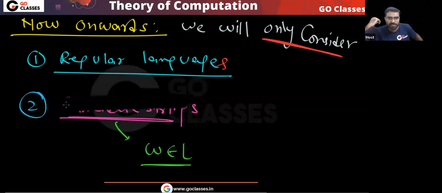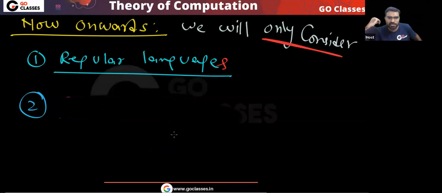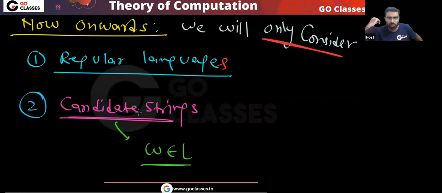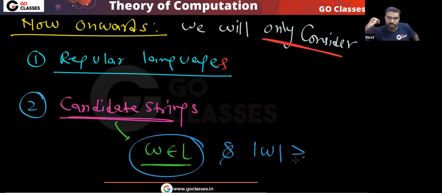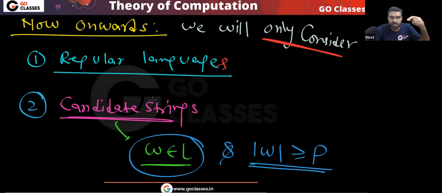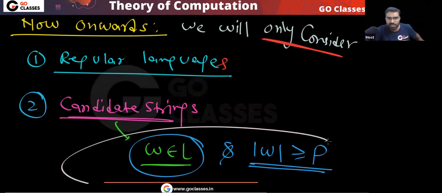I will only consider strings which are in L and whose length is at least p. Will I consider strings which are not in the language? No, I will not consider them. I will only consider these strings. So very simple.